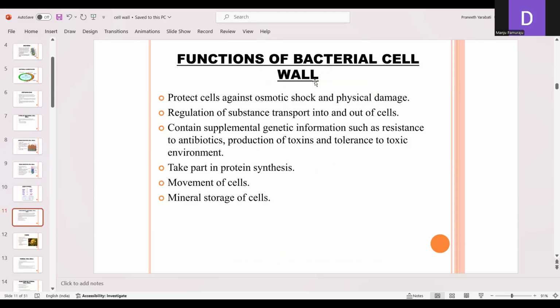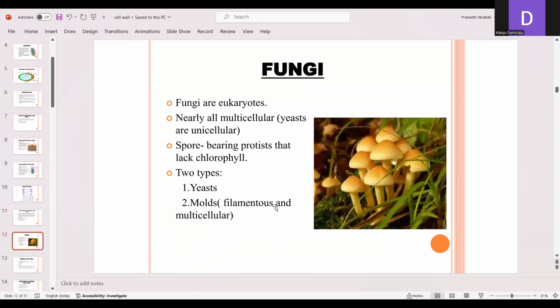So the functions of the bacterial cell wall are: it protects the cells against osmotic shock and physical damage, regulates the transport of substances into and out of the cells, and contains supplementary genetic information such as resistance to antibiotics, production of toxins, and tolerance to toxic environments. It also takes part in protein synthesis, movement of the cells, and mineral storage. So these are the functions of the bacterial cell wall.